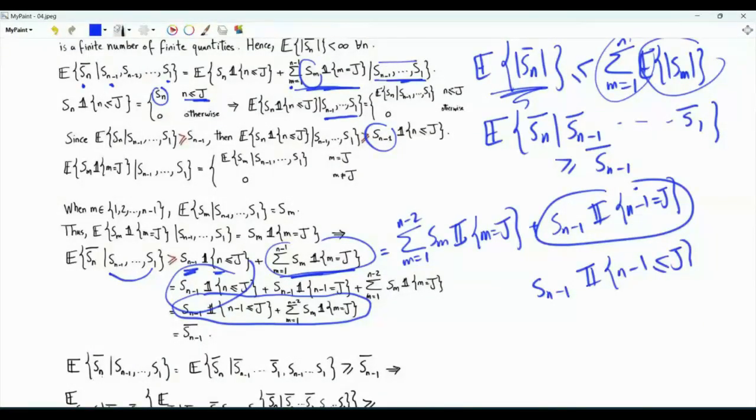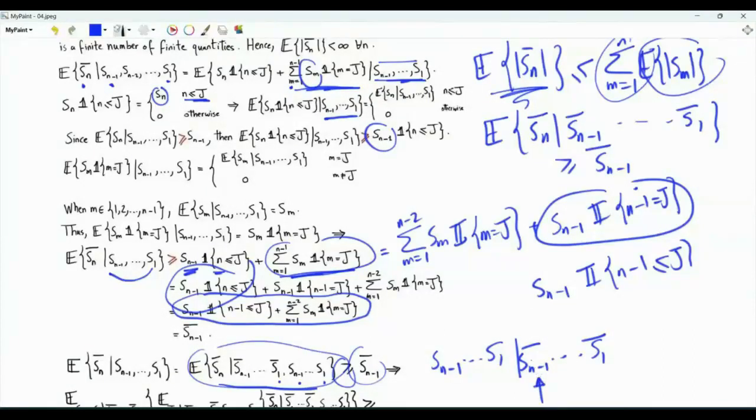The conditional expectation of Sn bar given the random variables from S1 to Sn minus 1 is greater than or equal to Sn minus 1 bar. We can take the conditional expectation of both sides given S1 bar to Sn minus 1 bar.